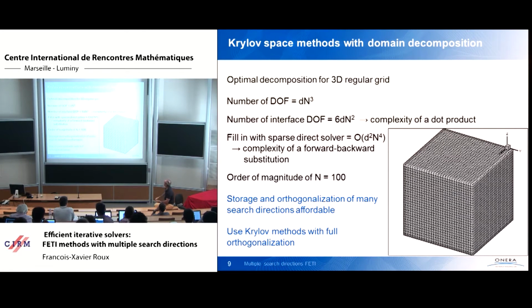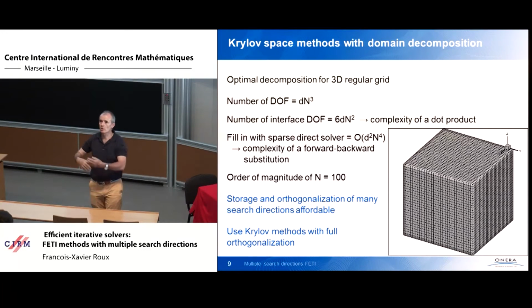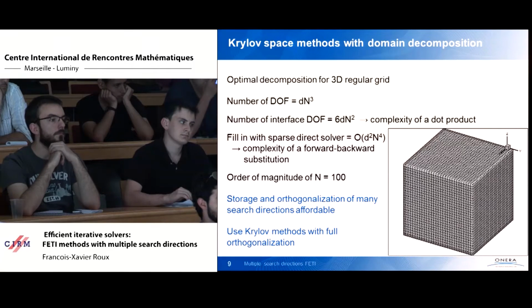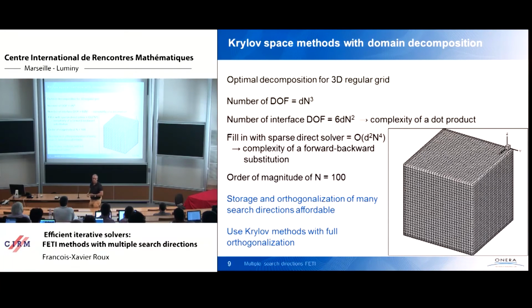So it means that storing many directions on the interface and using them to perform a full orthogonalization Krylov space method is not expensive in this context, because the evaluation of the matrix vector product for the domain decomposition operator, which requires the solution of the local 3-dimensional problem, takes a lot of time and operations.